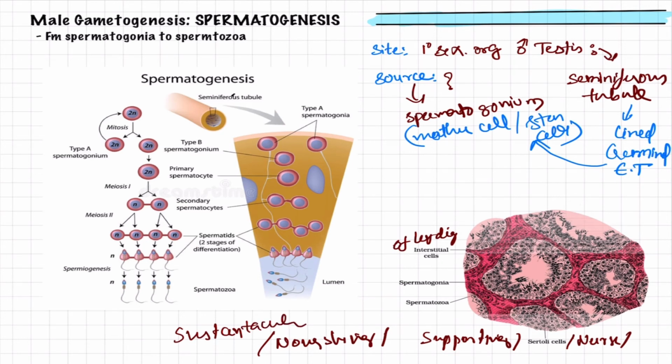There are different names for Sertoli cells because of their function. Sertoli cells also help in the nourishment of the developing spermatozoa. So they are known as nourishing cells, supporting cells, working as a nurse, and sustentacular cells. This is how you have to relate, and also you can remember these names along with their function.